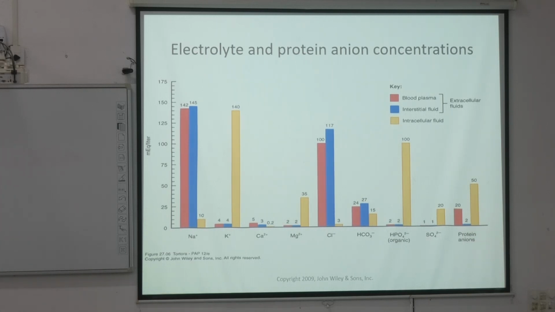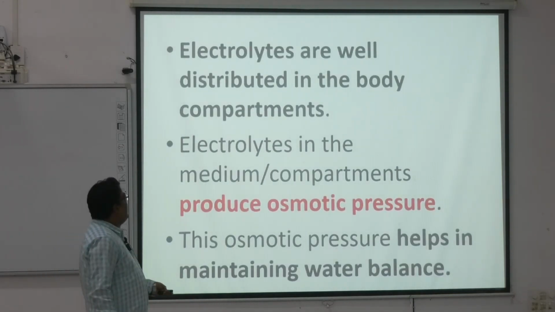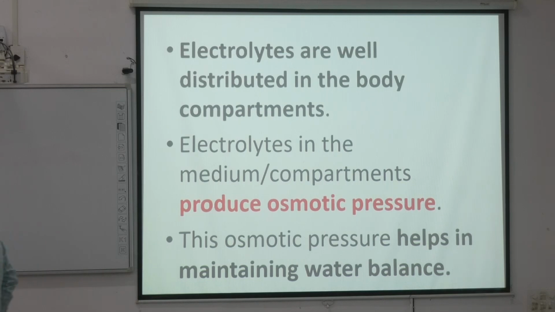It is 9 to 11 mg per dL. This is the distribution of calcium in the body. Okay, so now the function of body electrolytes. What is the function of body electrolytes?